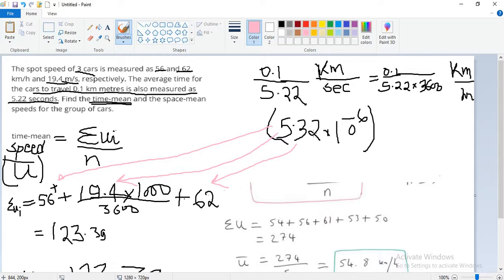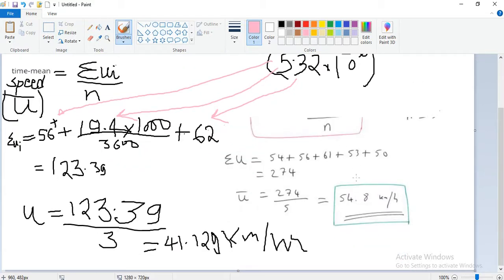Then 62 plus 5.32 into 10 to the power minus 6, and the answer coming out is 123 divided by 3, which again is 41.129.